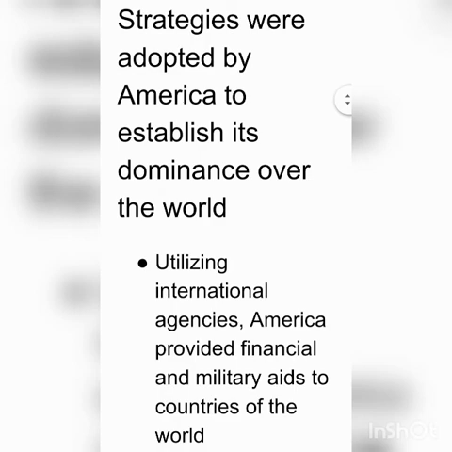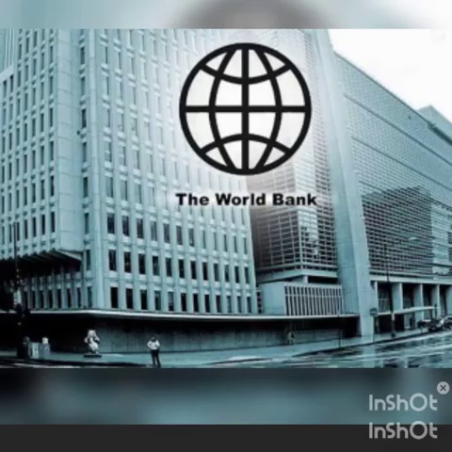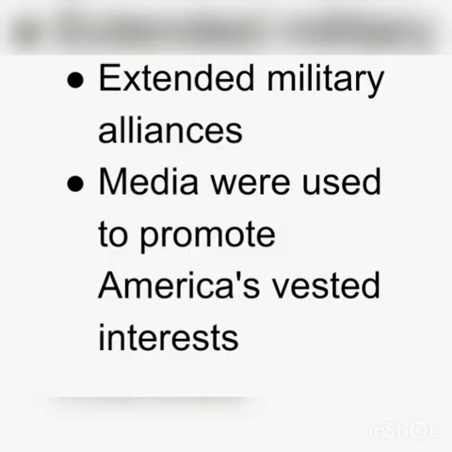Utilizing international agencies, America provided financial and military aid to the countries of the world. What does it mean? Utilizing international agencies such as the World Bank and IMF, America provided financial help to the countries of the world.